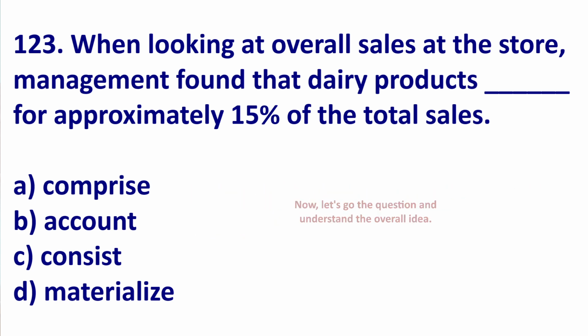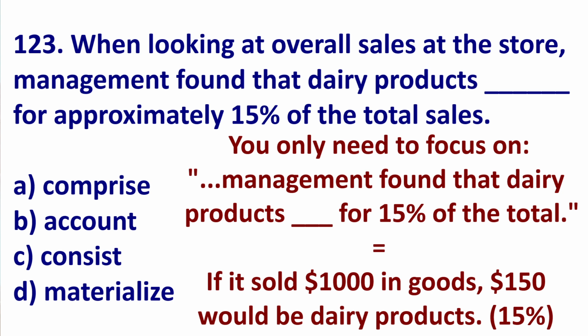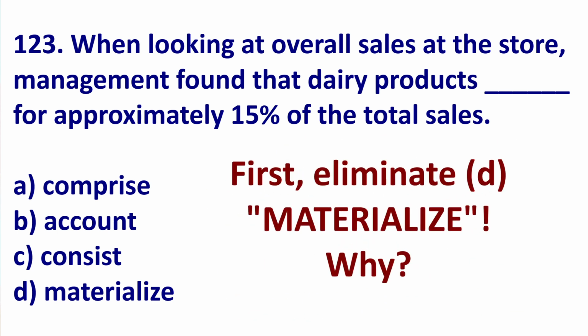Let's read the sentence to get the overall idea and simplify. First, we do not need to focus on when looking at overall sales. So just remove that. All we need to focus on is the second part. It says management found that dairy products blank for 15% of the total sales. So if the store sold $1,000 in goods, 150 of this was dairy products. So that would be 15%. So now let's eliminate the first answer.